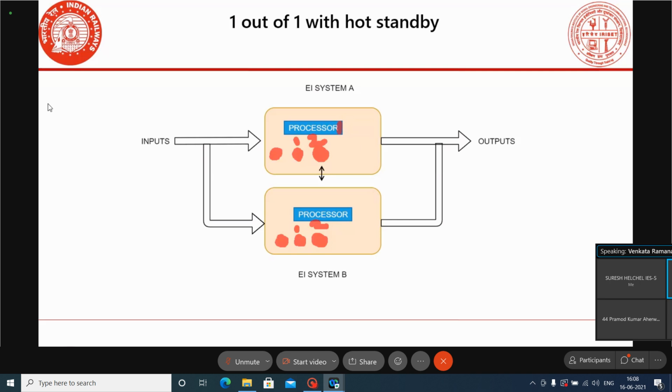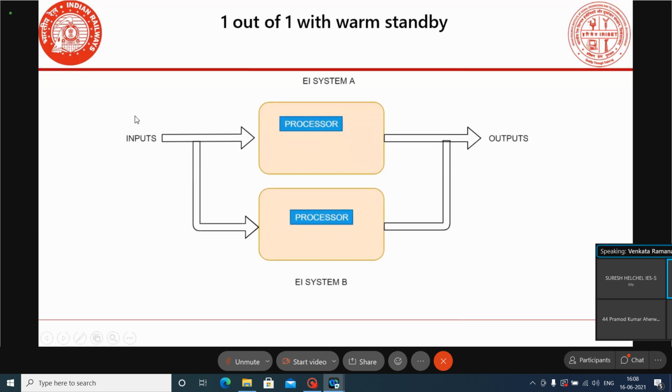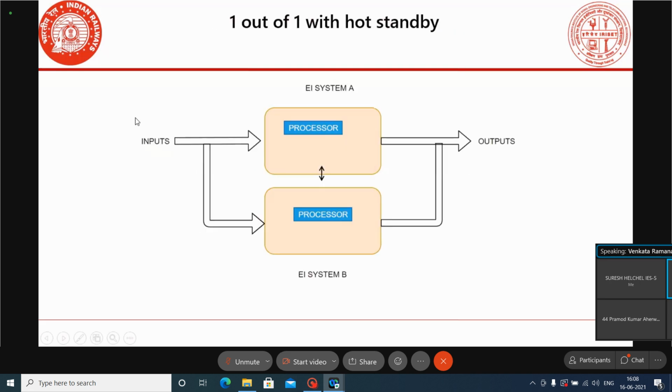In Indian Railways, we are having one out of one systems also. Wherever a one out of one system is used, they go for redundancy in the executive software. Okay, this is the one out of one system. This diagram is one out of one with warm standby, and one out of one with the hot standby arrangement.